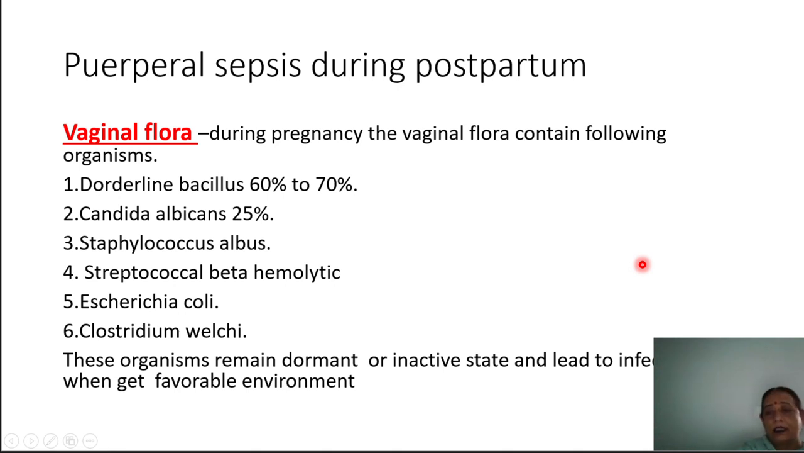Next one is the vaginal flora. This is after that, the vagina. During pregnancy, the vaginal flora contains the following organisms. Some organisms are dominant; in an active state they may remain in the body, and that is known as the dominant organism, that is the Doderlein bacilli. It is present in our body 60 to 70%. Another is Candida albicans, which is 25%. Then Streptococcus albus, Streptococcus beta-hemolytic, Escherichia coli, Clostridium welchii. These organisms remain dormant or inactive in our body. When they get a favorable environment, they will grow and multiply and lead to infection.